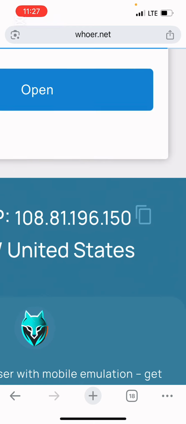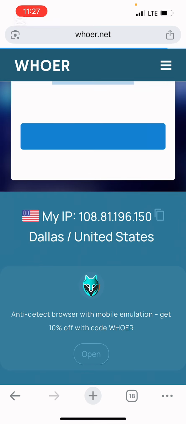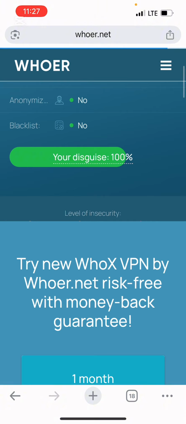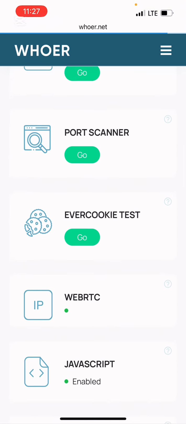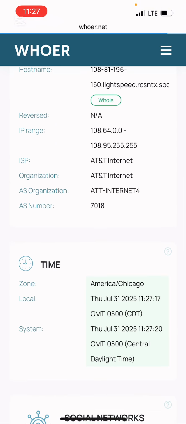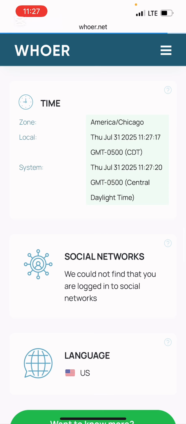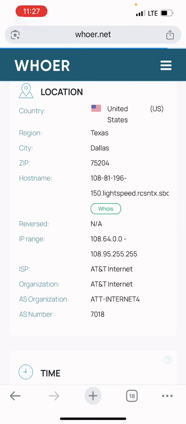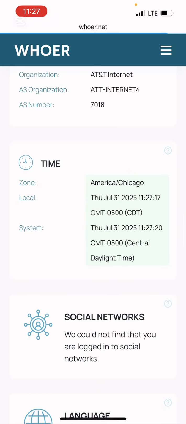Now in this withdrawal.net, what am I going to be doing there? I want to check if my IP is in the United States, and now you can see my IP is in what? Dallas, United States. Now my disguise level is 100 because everything I set is the same thing. You can see from my time zone, you could be able to tell, right? So you can see in the location here, this is United States, Texas, Dallas, and my ISP is AT&T Internet, right? And you can see my time zone, everything is ticking green.